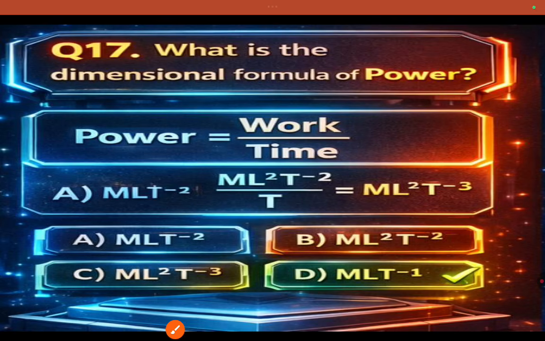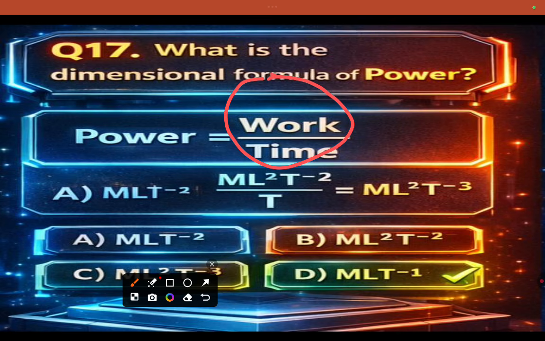Pressure is nothing but just like stress. And the dimension formula for power: power is nothing but work by time. Work is nothing but M L square T minus 2, divided by T. After simplification you will get M L square T minus 3. This is the dimension formula of power. Power is nothing but watt, and its unit is watt.